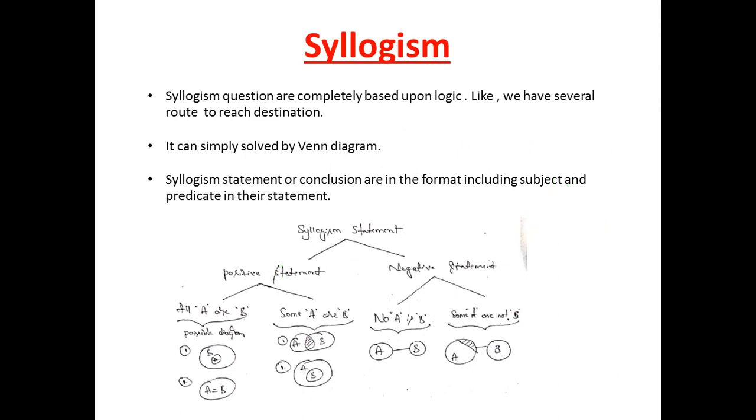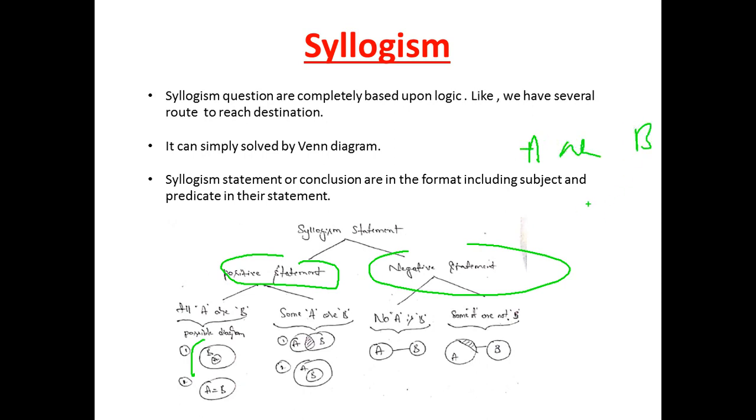Syllogism is nothing but two kinds of statements: a positive statement and a negative statement. The positive statement covers these types of figures. For example, "all A are B." That means we can write the Venn diagram as A inside B, like this, for all A are B, as well as some.